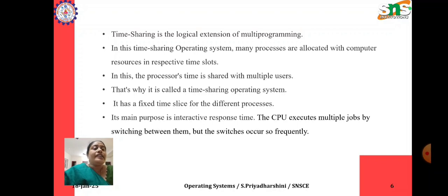So the time allocated is only 2 milliseconds. Remember, the time slice is only 2 milliseconds. So the first 2 millisecond execution is done. Then the remaining 2 milliseconds is there. So this process 3 will be taken to the tail of the job pool. Now process 2 works for 2 milliseconds. There is no problem, only 2 milliseconds. Then it hands over the CPU to process 1, which also has 2 milliseconds, and then to process 3. So this is how the time sharing system works.